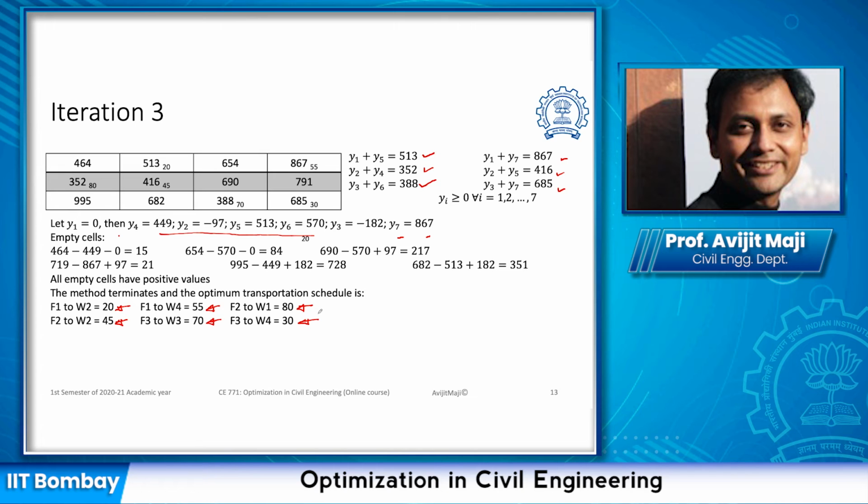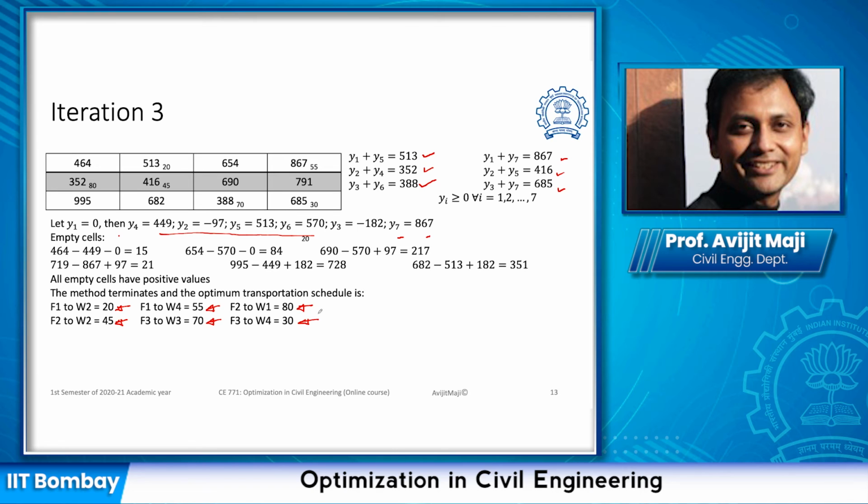So we need to see the non-empty cells and the empty cells. The equations representing the non-empty cells, we try to solve. Based on that, we get the values of the dual decision variables like y1, y2, y3, y5, and using those we look into the values for the empty cells. The empty cell with the least, the most negative value, is chosen to assign a certain quantity, and for that we need to use the stepping stone method to find the proper path which is going to cover the row and column and balance it.